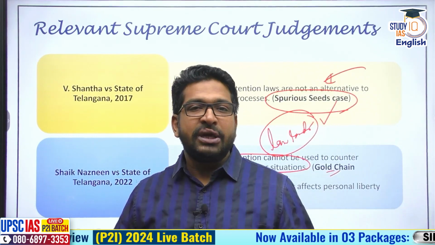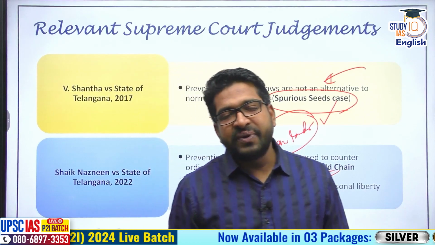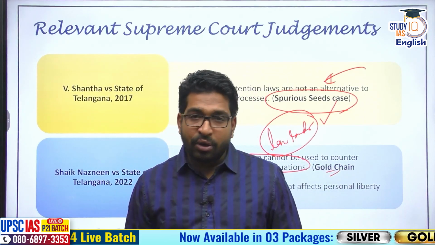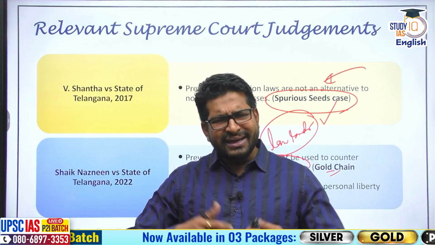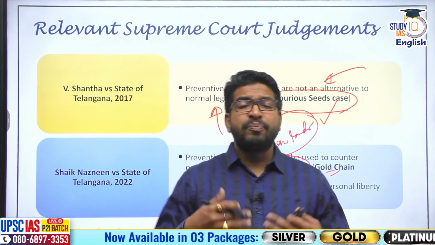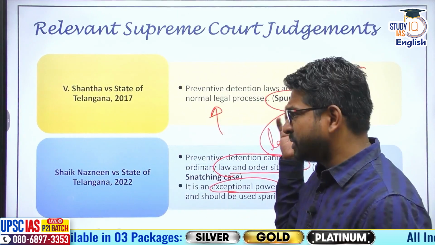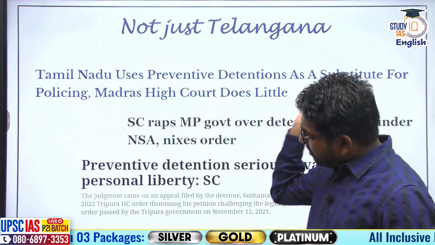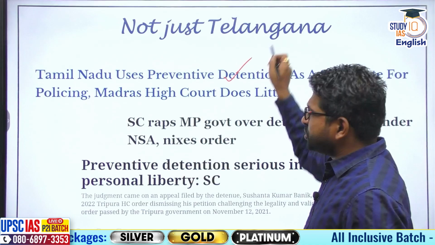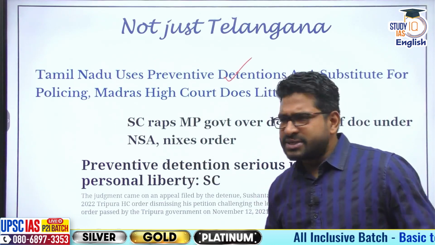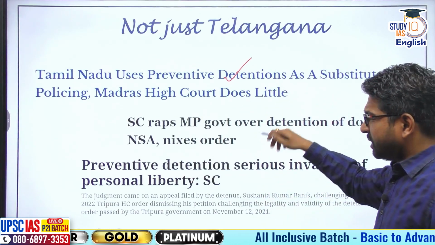But what is happening in India? More than 25 states have brought in preventive detention laws and they use them indiscriminately, arbitrarily, even for petty crimes, petty thefts. And it's not just Telangana. Telangana has used it indiscriminately. Yes, Tamil Nadu has done it too, quite indiscriminately. Not just Tamil Nadu, you can give the example of the Madhya Pradesh government.